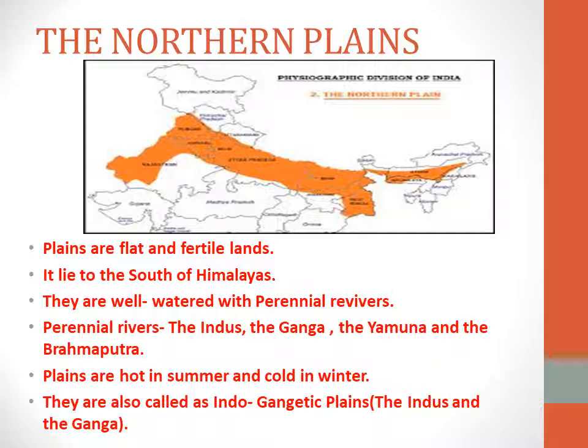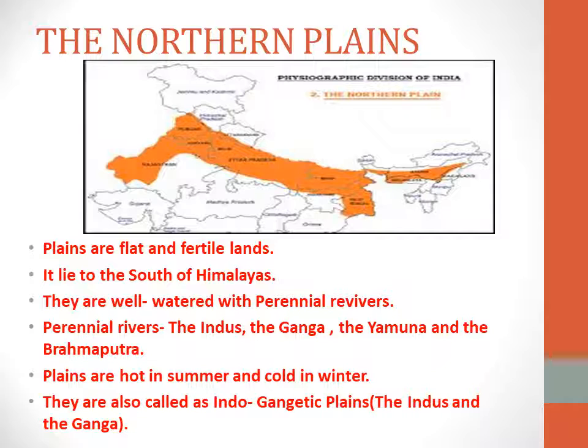So at first we are going to see where India is located in the world map. India is located in the continent of Asia, and it is situated in the northern hemisphere.